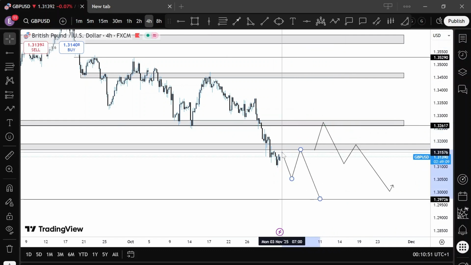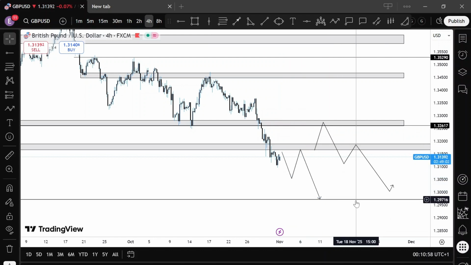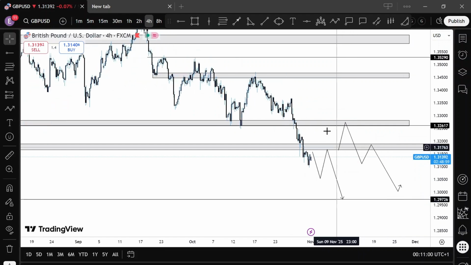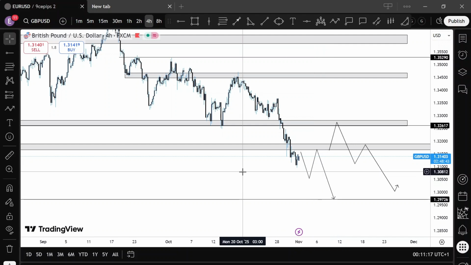Or right now we could just maybe get a continuation to the downside, creating a new low, then a pullback to around this region and a continuation to the downside. I'm not looking out for a buy opportunity here on pound USD this week. Let's see what happens. But to see buys, it must be around above 1.84 regions. The whole of these regions might just be a fake out and it will still pull down to the downside.